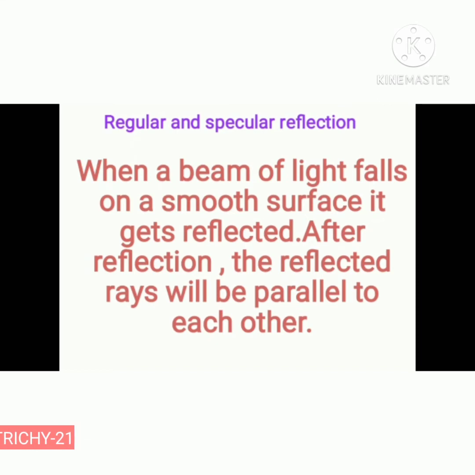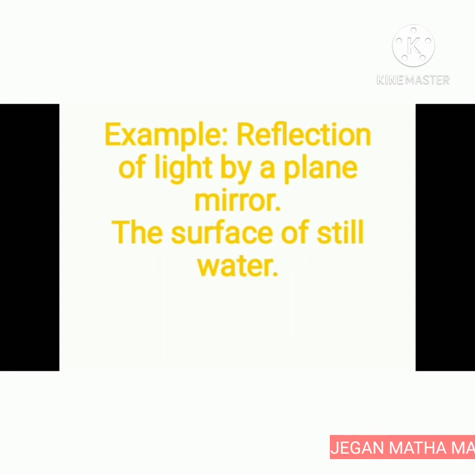After reflection, the reflected rays will be parallel to each other. Here, the angle of incidence and the angle of reflection of each ray will be equal. This is called regular reflection or specular reflection. For example, reflection of light by a plane mirror and reflection of light from the surface of still water.